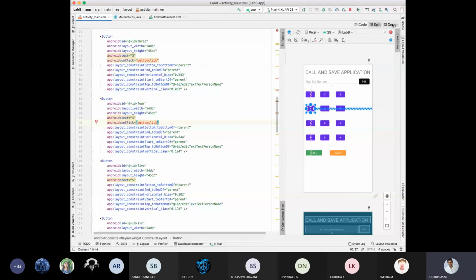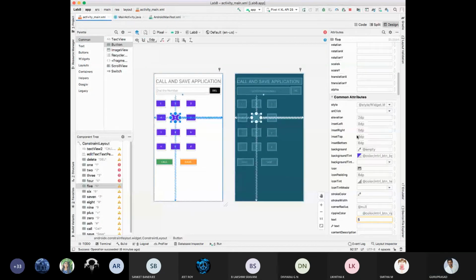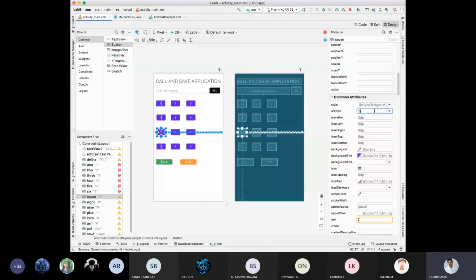Okay, in design part also we can do it. Fifth one, on click, button click. Okay, then sixth one, on click, button click, on click, button click. Then eighth one, on click, button click.